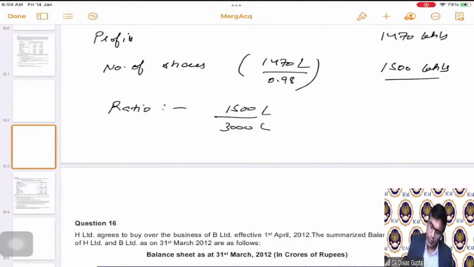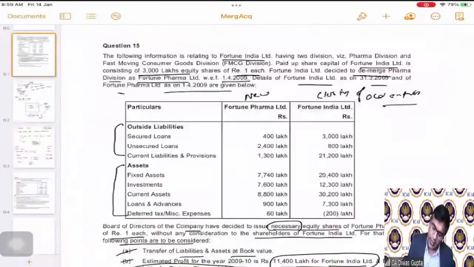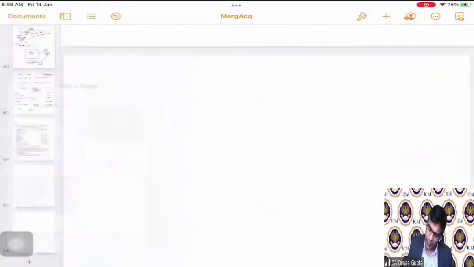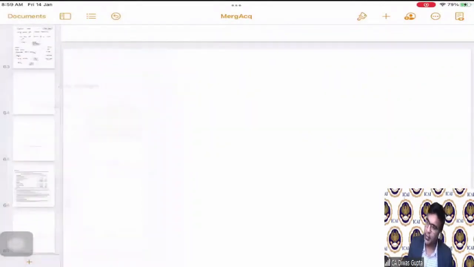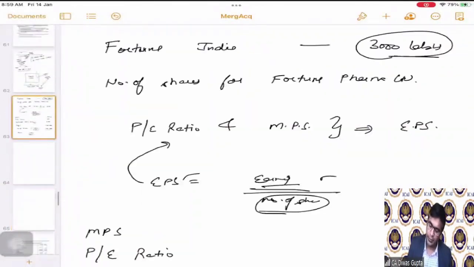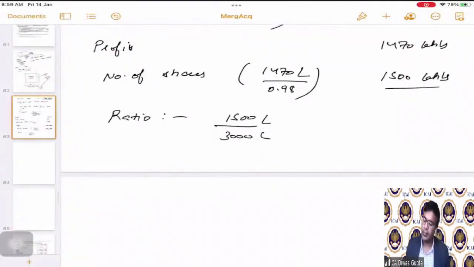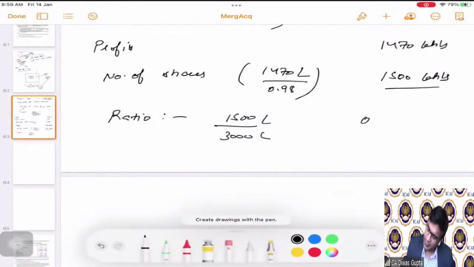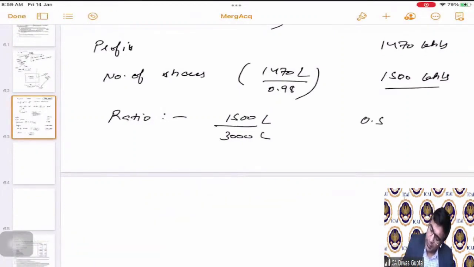Correct? Because 3000 are the existing number of shares for Fortune India Limited. Correct, student? So it is 1500 divided by 3000. Okay. That means 0.5 for one share. This is what we can write. This is the ratio.